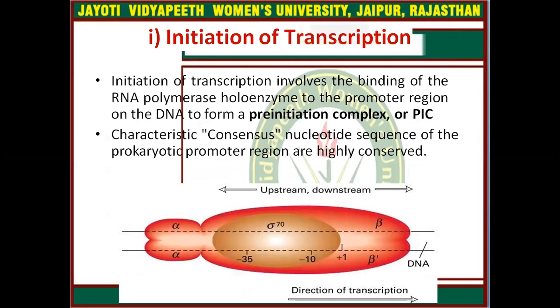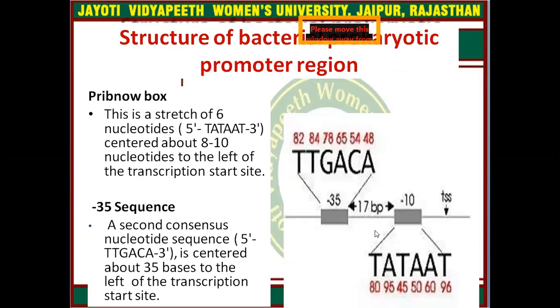So initiation of transcription involves the binding of the RNA polymerase holoenzyme to the promoter region on the DNA to form a pre-initiation complex, or you can say PIC. The nucleotide sequence of the prokaryotic promoter region is highly conserved. Now we will discuss the structure of the bacterial prokaryotic promoter region.